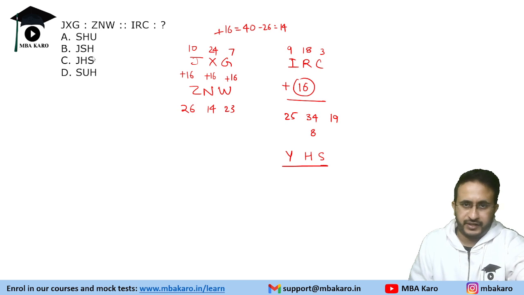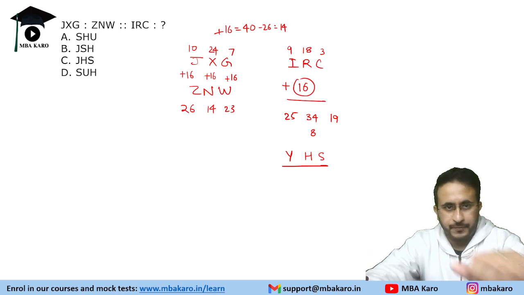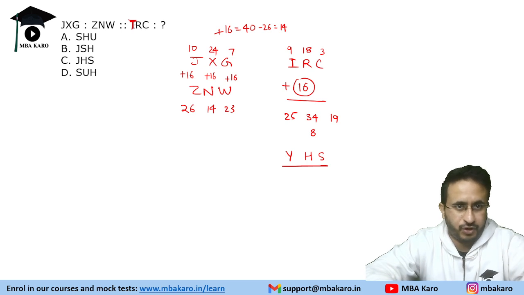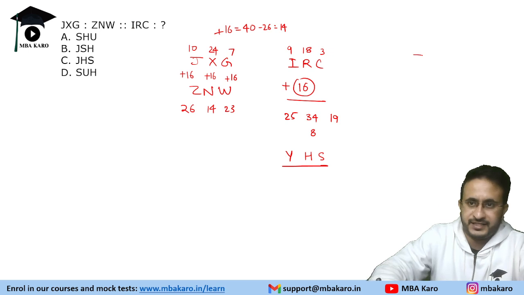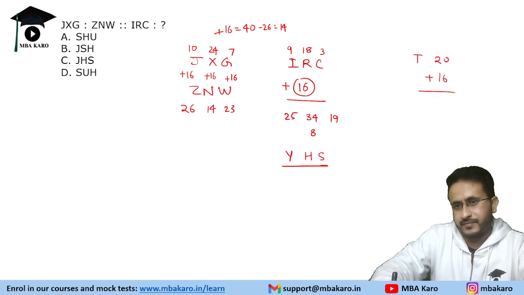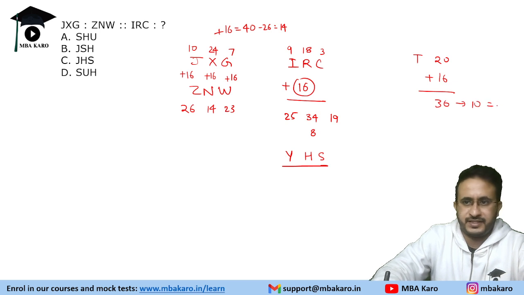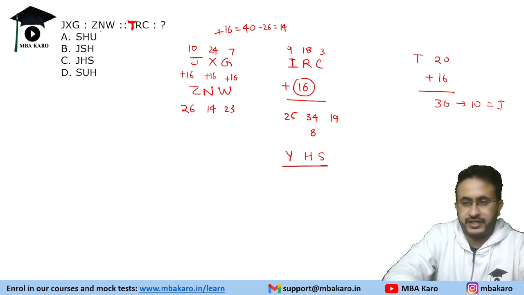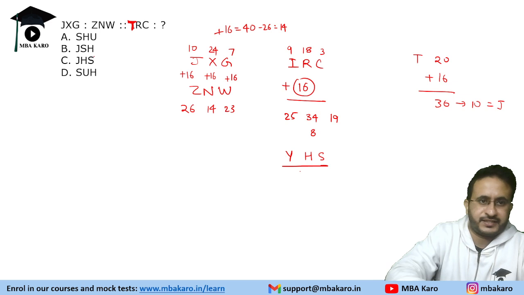I think maybe this could be a typo. Maybe this is TRC, because while copying the question there might have been an issue. Let's see if it is TRC. T is 20, 36, that is 10, which is J. So possibly it could be TRC. TRC would give JHS.